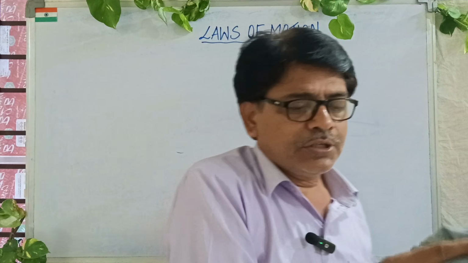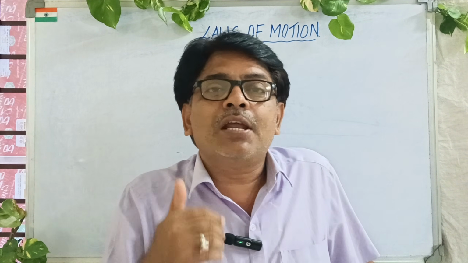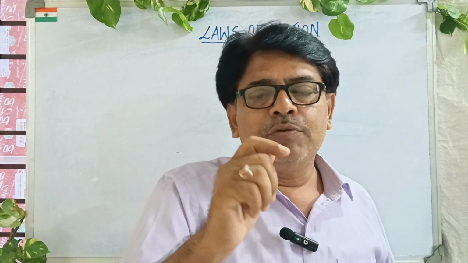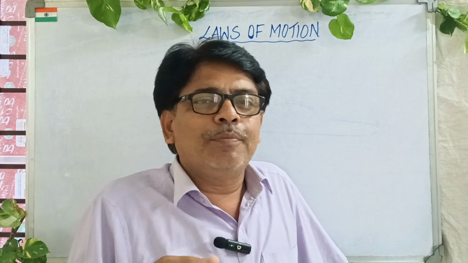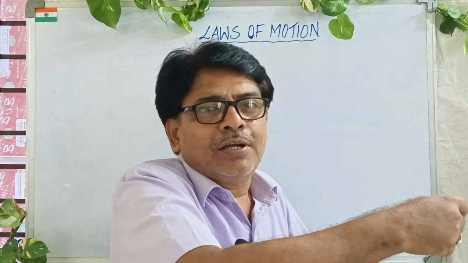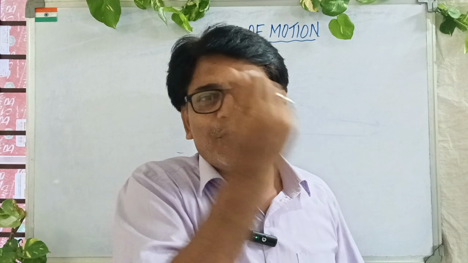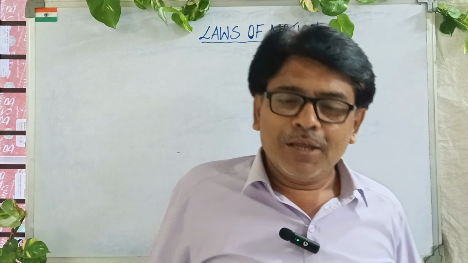You know, the very interesting thing about Newton's first law of motion, that is inertia. How many things are happening due to inertia? Do you know? At our home, mother, after sweeping the house, will take the broomstick and hit it on a pillar or something. What does it mean? Tell me. Some dust particles remain in that broom. So when she is hitting it on the pillar, what happens? Those dust particles do not accept that change. Therefore, they fall down.